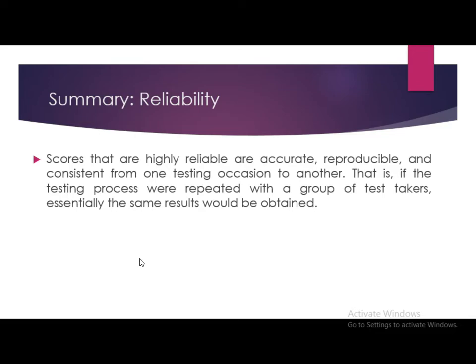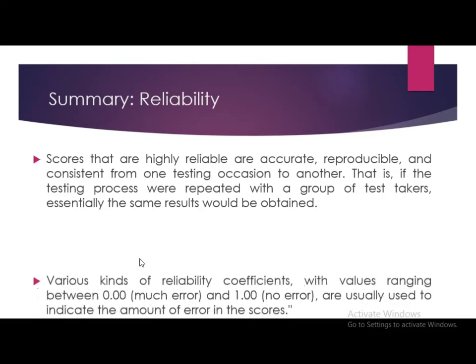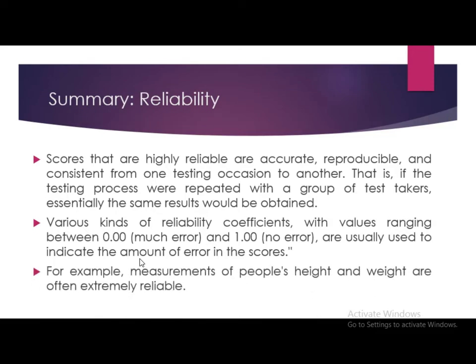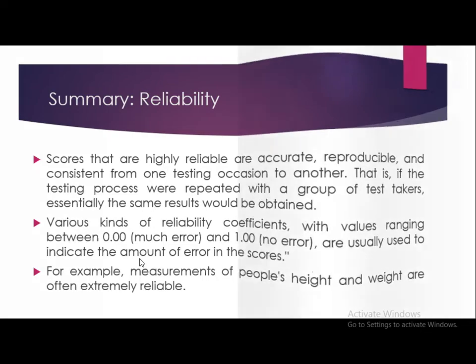That is, if the testing process were repeated with a group of test takers, essentially the same results would be obtained. Various kinds of reliability coefficients, with values ranging between 0.00, that is much error, and 1.00, that is no error, are usually used to indicate the amount of error in the scores. For example, measurements of people's height and weight are often extremely reliable, as we have seen. So this is the summary of reliability.